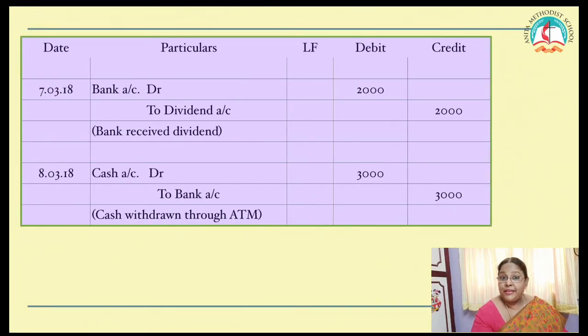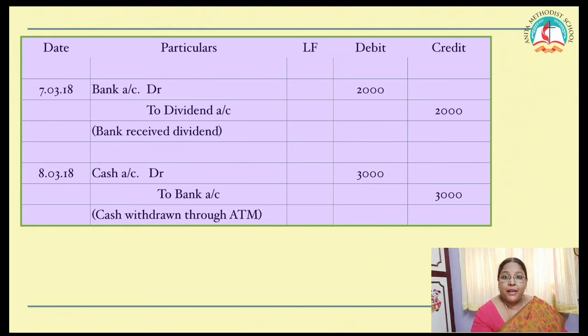Next one. Dividend directly received by the bank. Who is the receiver here? Bank is the receiver, so bank has to be debited. Now dividend belongs to a nominal account. Dividend is a kind of income. Debit all expenses and losses, credit all incomes and gains. So dividend has to be credited. What will be the entry? Bank account debtor to dividend account. Write the amount in the amount column and the narration. Clear till this? Next one.